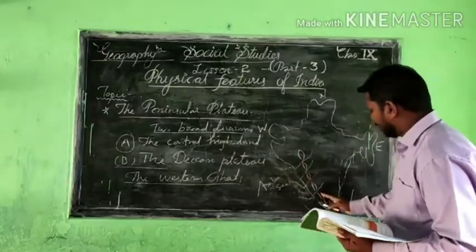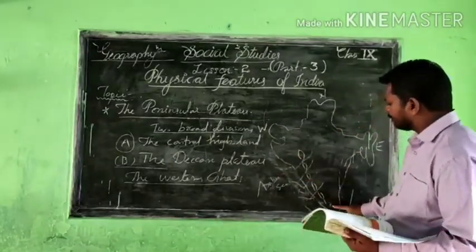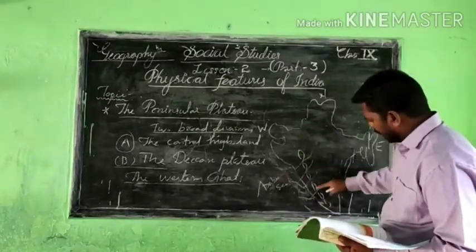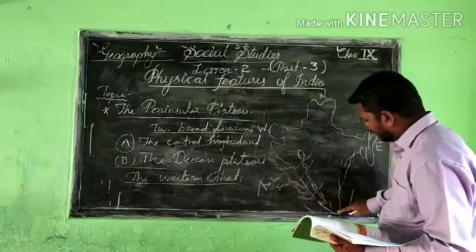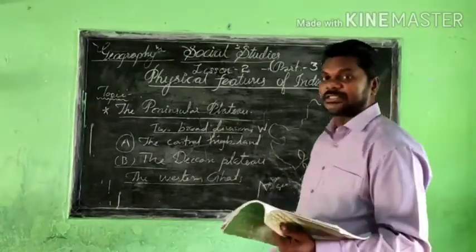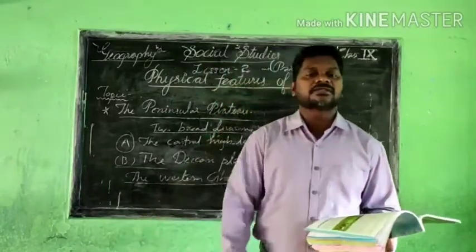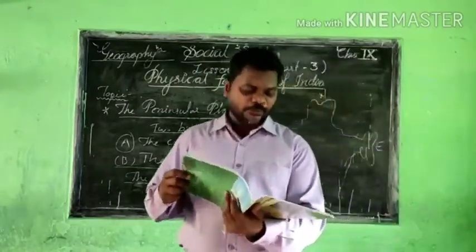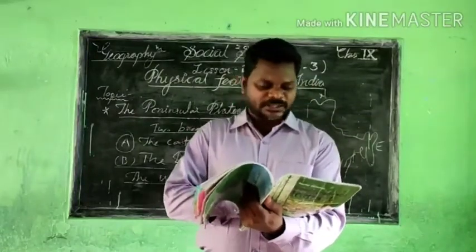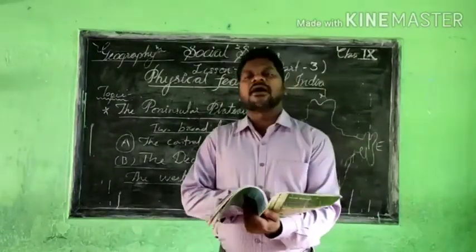So on the western side, maybe a chain of mountains is there, parallel towards the eastern side, and from the top, the northern side, towards the southern part, as a mountain nearby the coast. That type of mountain range is called the Western Ghats. Now, they are continuous and can be crossed through passes.